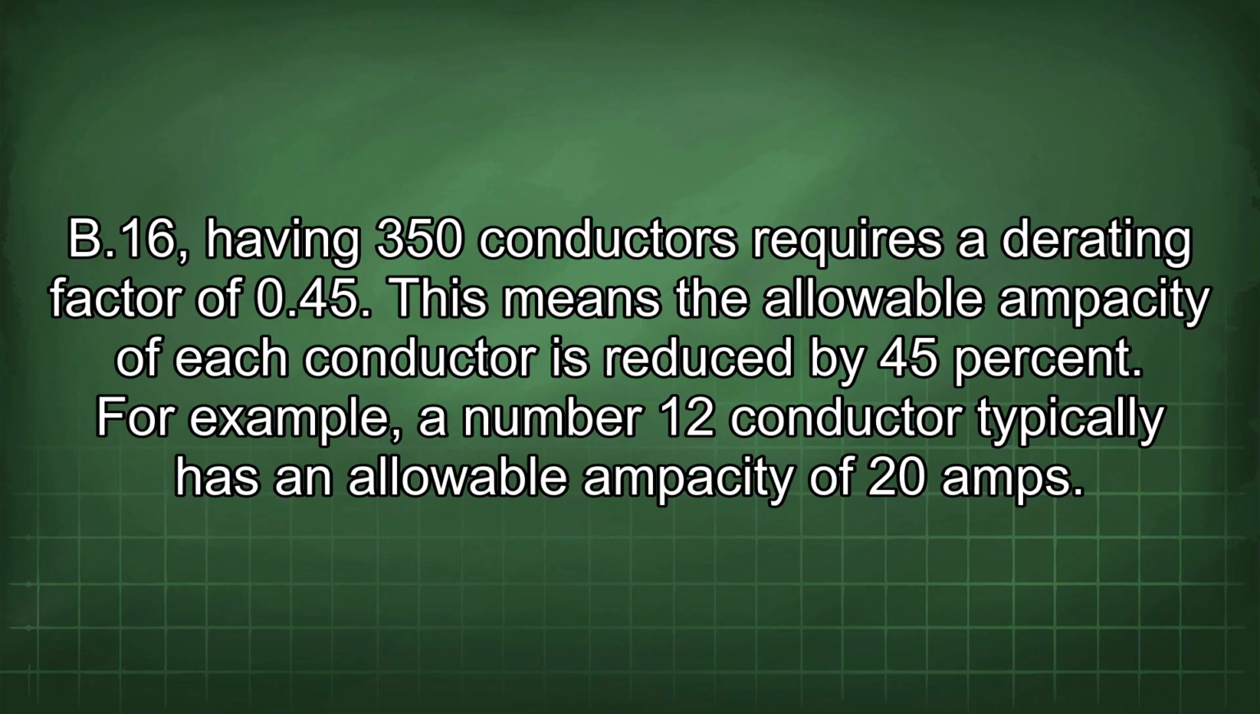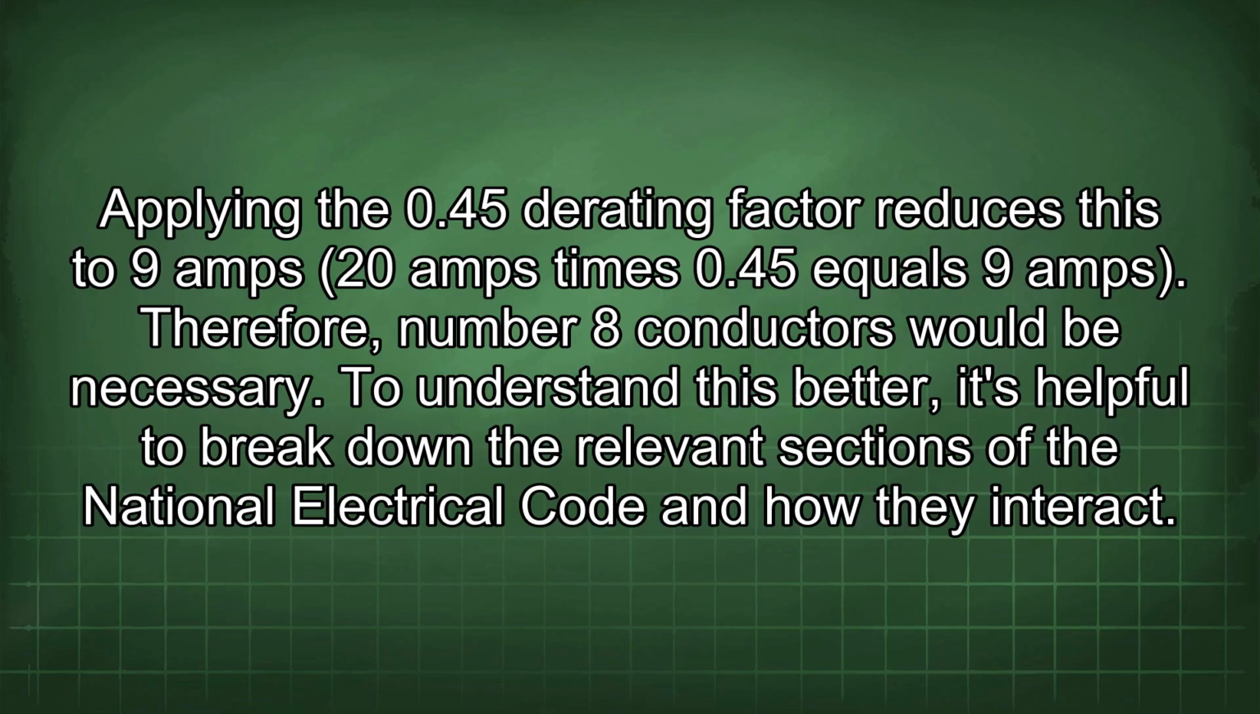For example, a number 12 conductor typically has an allowable ampacity of 20 amps. Applying the 0.45 derating factor reduces this to 9 amps. 20 amps times 0.45 equals 9 amps. Therefore, number 8 conductors would be necessary.